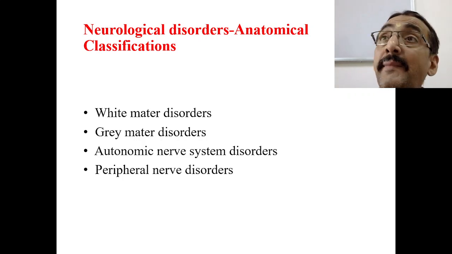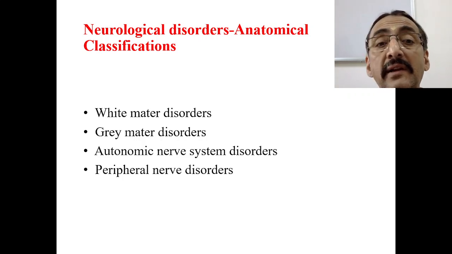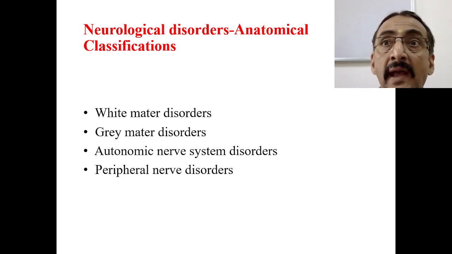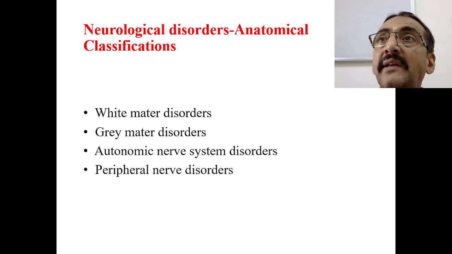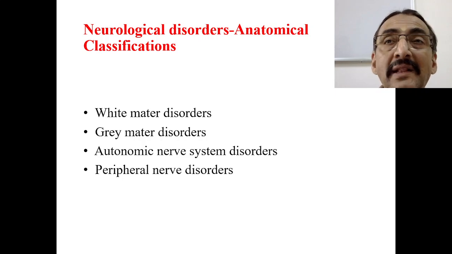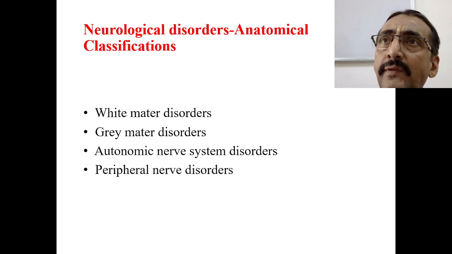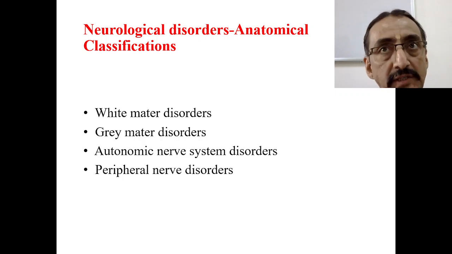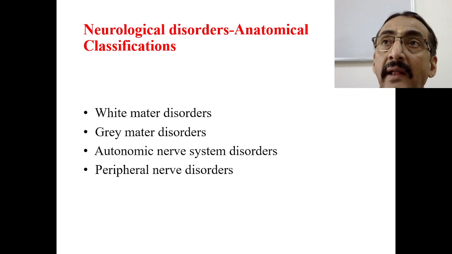Now grey matter disorders, as I told, are greatly related to the higher mental functions. Memory is a higher mental function. Speech is a higher mental function. Abstract thinking, planning, internalization or realization, cognition, understanding, logical thinking. These are all higher mental functions, and all the higher mental function disorders are basically grey matter disorders. Grey matter is related to the neuronal nucleus.